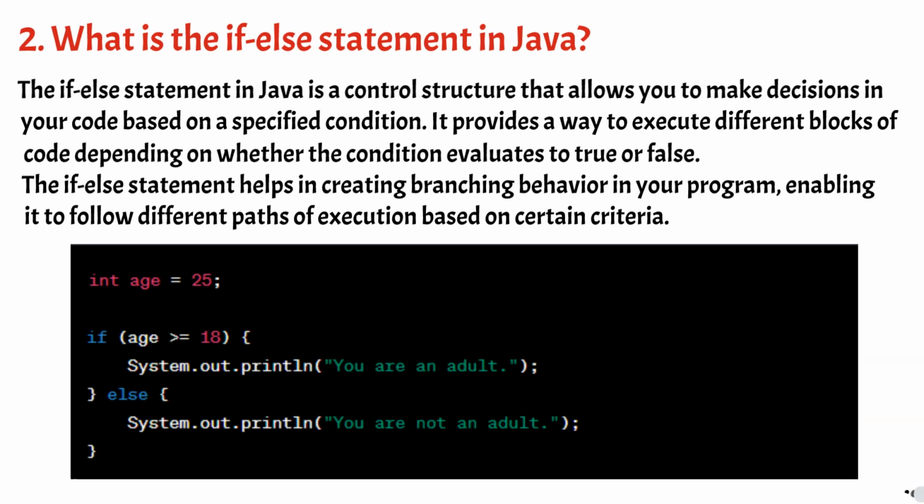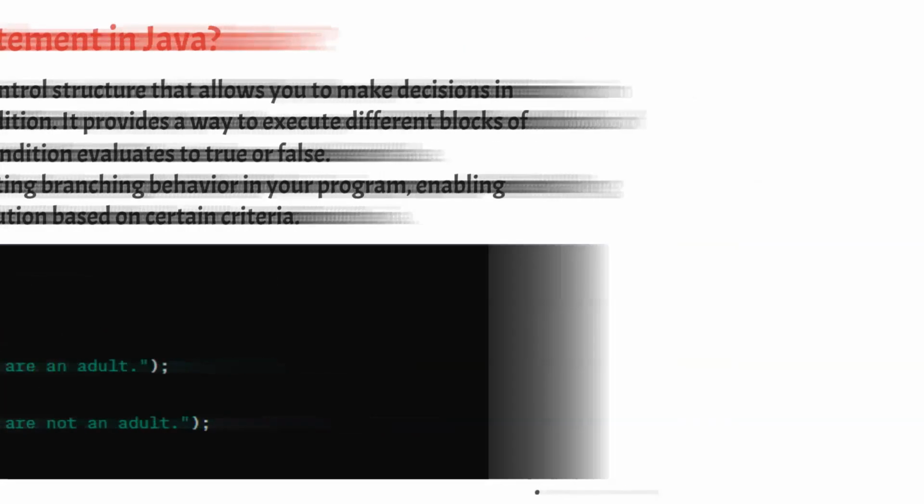The if statement allows you to implement decision-making logic in your program, executing different code blocks based on certain conditions. It is a fundamental control structure in Java that provides the flexibility to handle branching behavior effectively.